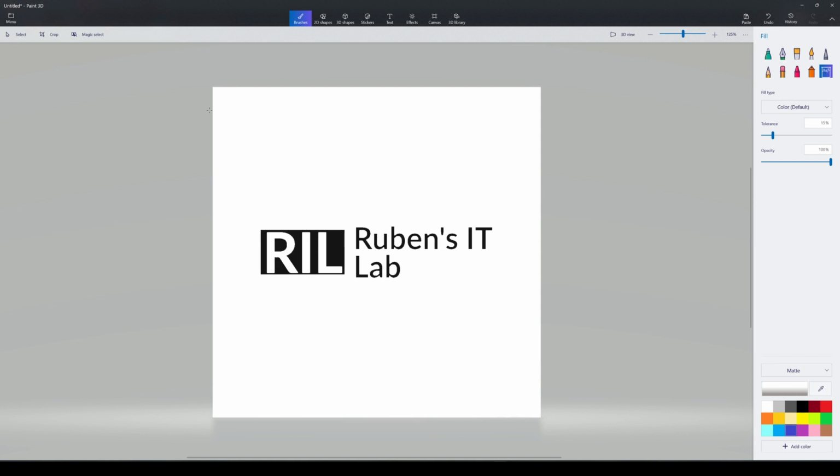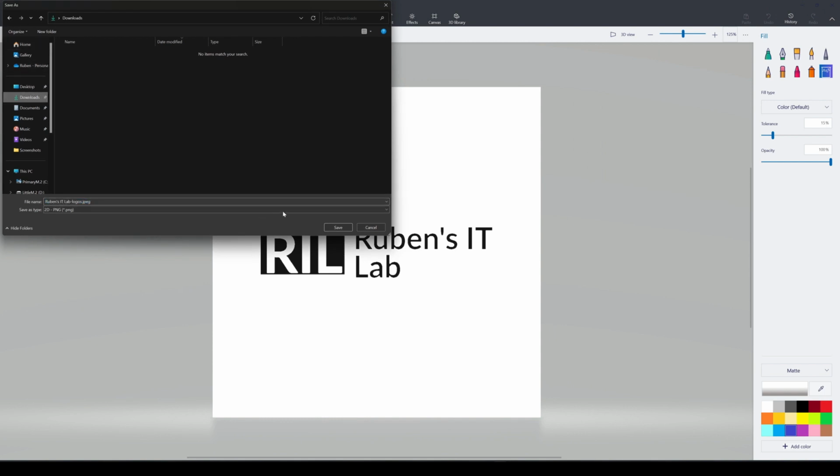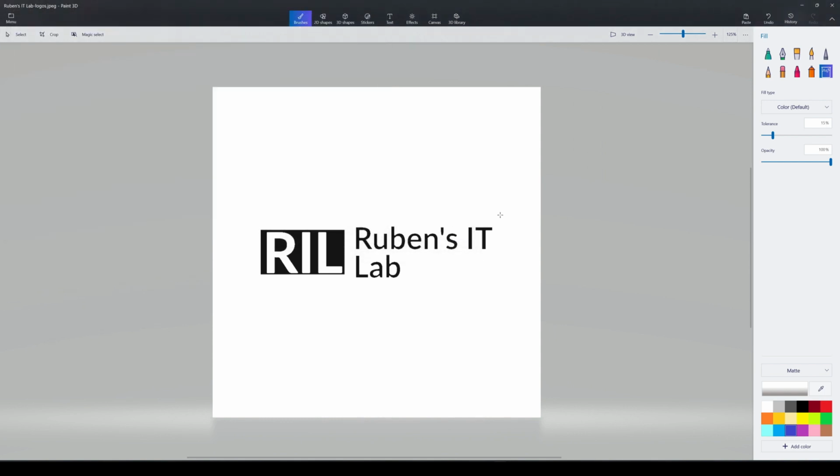We're going to change this into an SVG file. So I'm just going to hit save here. Downloads. Okay, now it is saved as a white and black picture, which is what we're going to want.